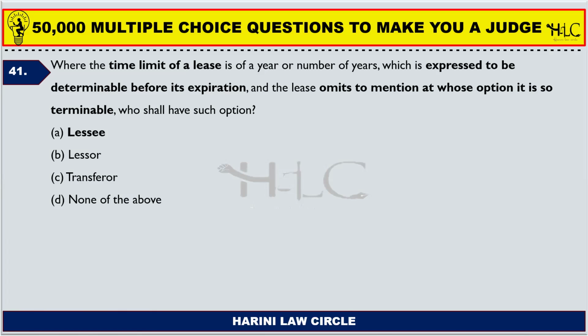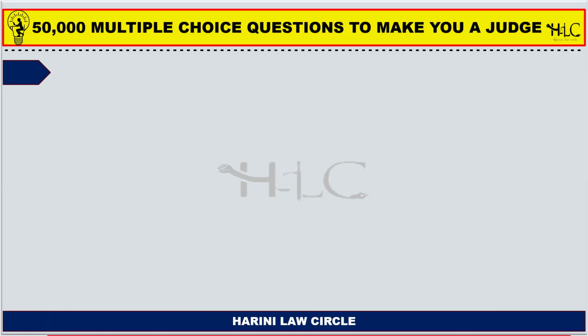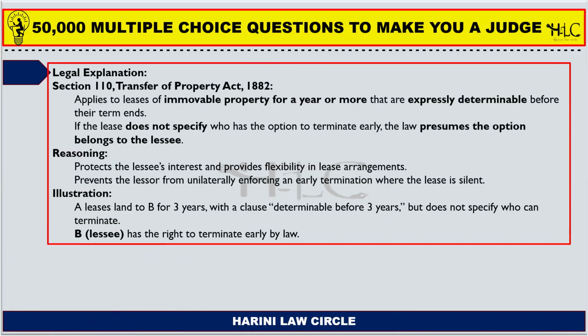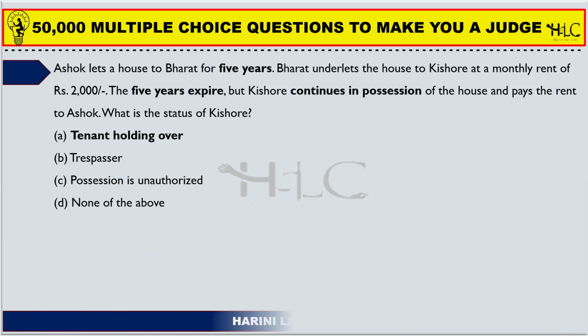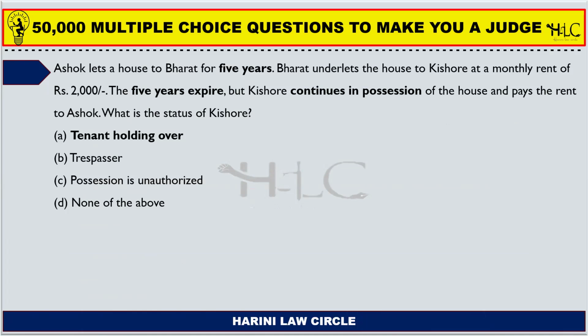So the lessee shall have the option to terminate the lease at his own option before the expiry of such lease. The lessor cannot say that you need to stay back in the same property and pay me a price or give me your share in crops. He cannot say that. The lessee has the right to terminate the lease before the expiration of the previous lease. So this is mentioned in section 110 of the Transfer of Property Act.